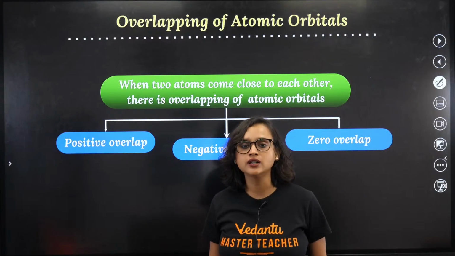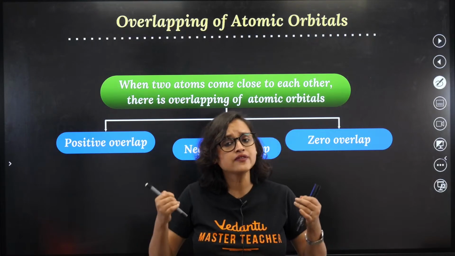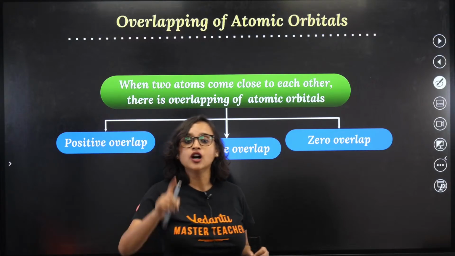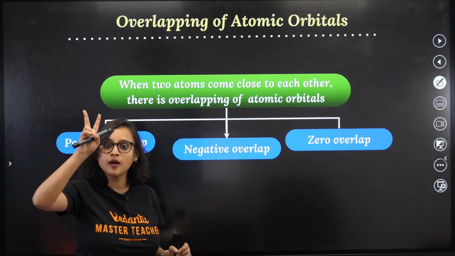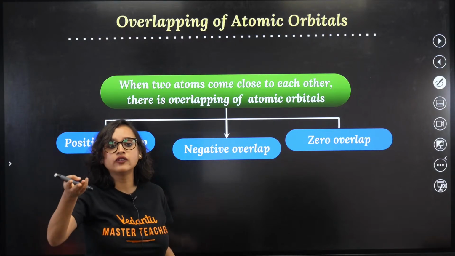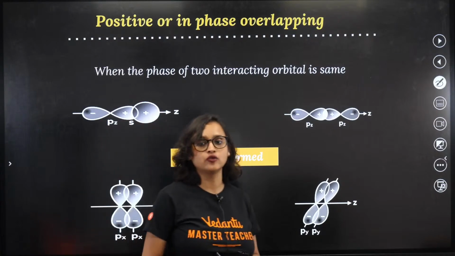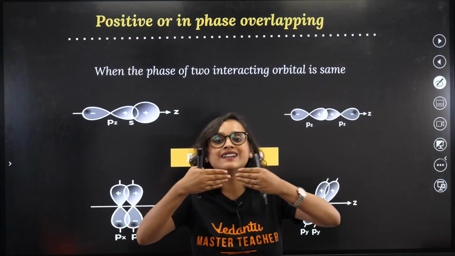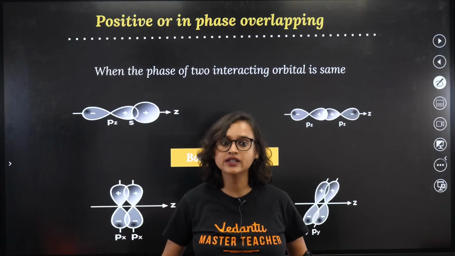Now, when two atoms come closer to each other, there is overlapping of atomic orbitals. We have understood. Now, it can be positive overlap, it can be negative overlap, and it can be zero overlap. How? Let's find out. What is positive overlap? When the phase of two interacting orbitals is the same. Understanding? When the phase is same.